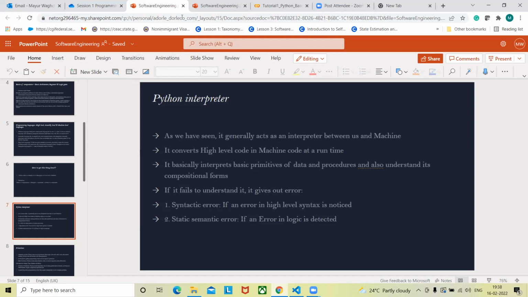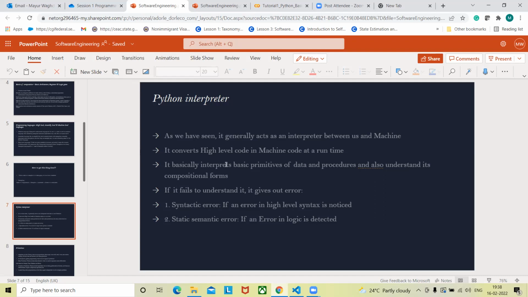Whenever you start execution of any code, after the initialization phase, it will fall into this interpretation loop, and this loop will keep going again and again until it delivers the final result. So it's basically like a language interpreter. Let's say I'm speaking in English, and there is another person speaking another language, and if you use an interpreter between the two of you, it would be easier to communicate. This is what Python is doing, and it happens at runtime.